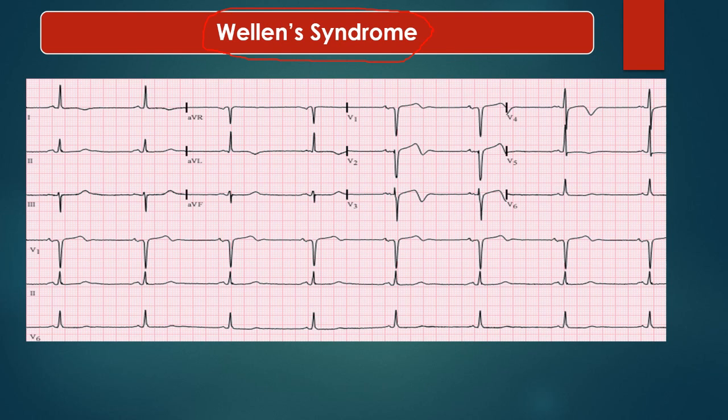Now here is a slide of Wellen syndrome, which becomes important in the discussion of coronary artery disease ECG. Wellen syndrome is basically a reperfusion injury current, manifested in leads V1, V2 and V3 mainly. There is a biphasic T wave. Initially the T wave is upright and in the later part it becomes negative. So this is Wellen syndrome, a reperfusion injury current seen in reperfusion of the previously infarcted area.